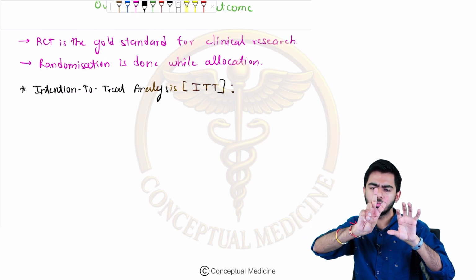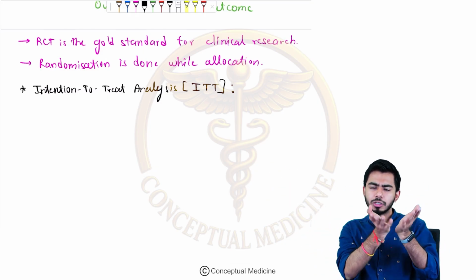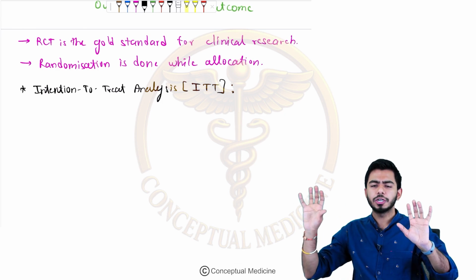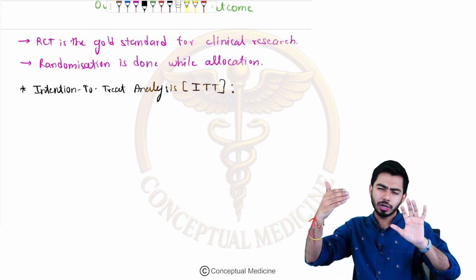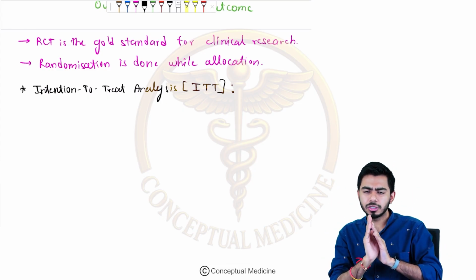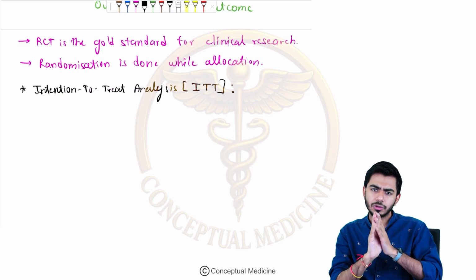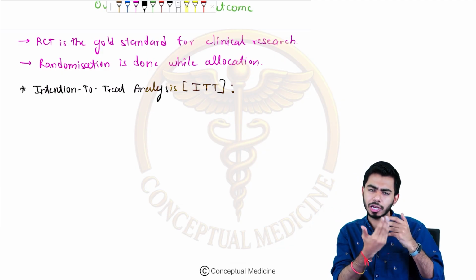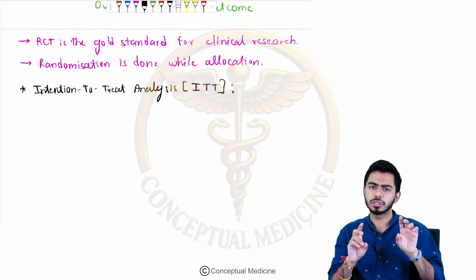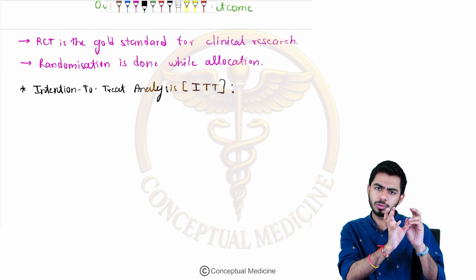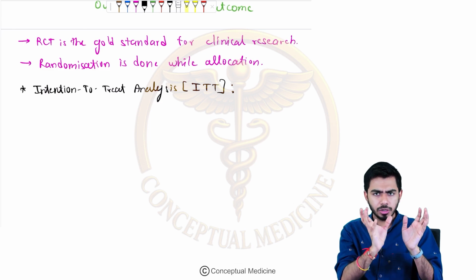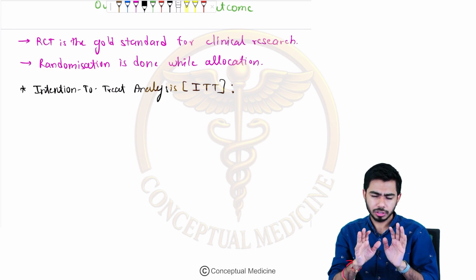Now you have two options. Either you wait for the outcome of those 80 patients, or in the second option, you don't care whatever ran away, and you still wait for the outcome of the 100 people. I will calculate my study according to the 100 people only, because initially I took 100 people. So one way is taking the outcome of just the 80 who are left, or taking the outcome of the 100 I took initially. Just giving you the example.